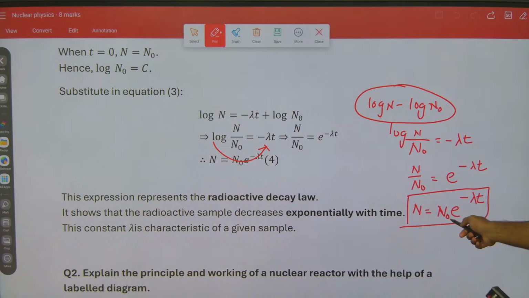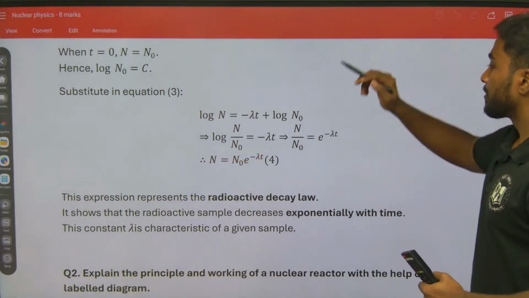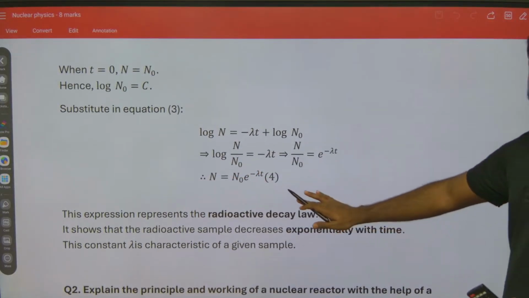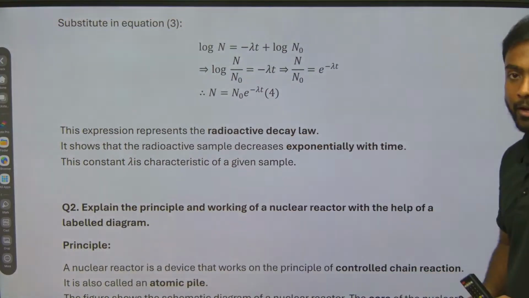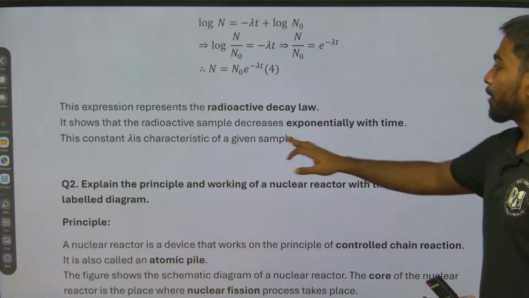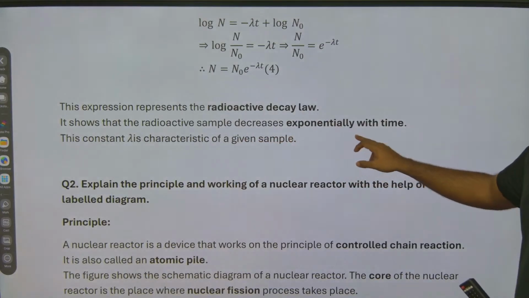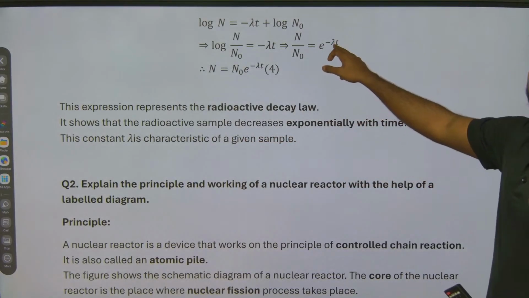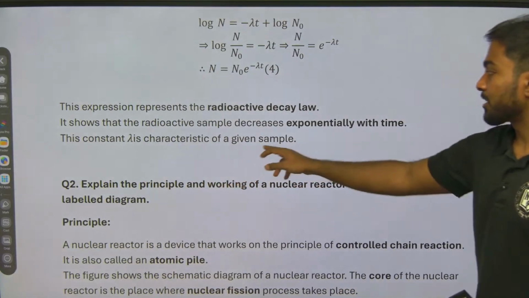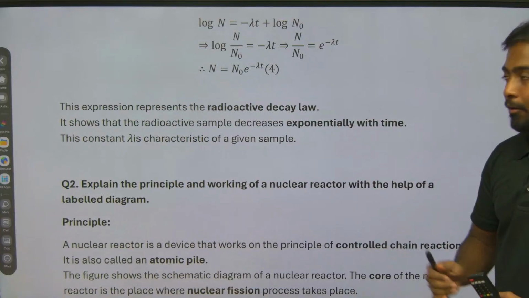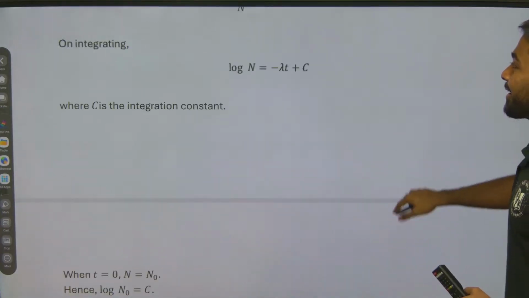So N will be equal to N naught e power minus lambda t. This is the expression we have derived. This expression represents the radioactive decay law. It shows that a radioactive sample decreases exponentially with time. This constant lambda is characteristic of the given sample. So this is how we will write the first question.